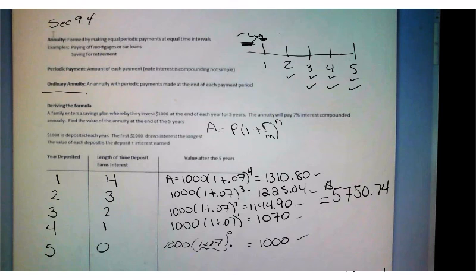Most people, when they're saving, may save monthly for 30 years for retirement. Well, 12 deposits a year for 30 years is 360 separate transactions. Using this approach, if somebody wanted to calculate the future value of their money, they'd have to do 360 separate calculations, and that's just too much.